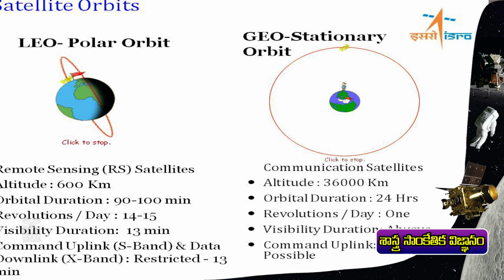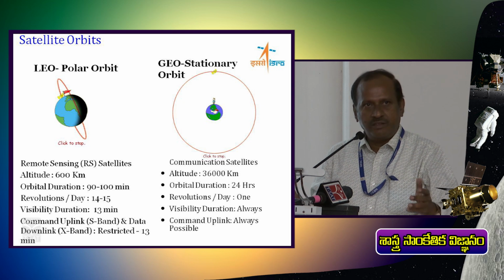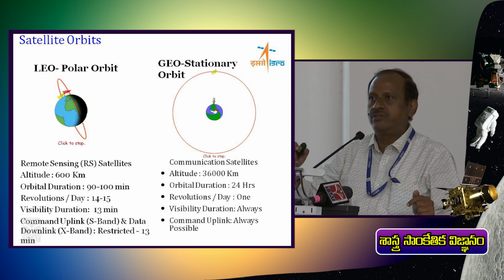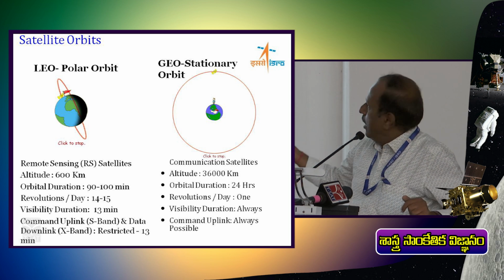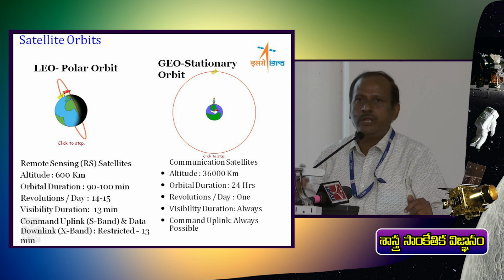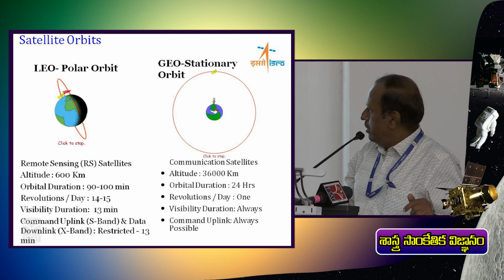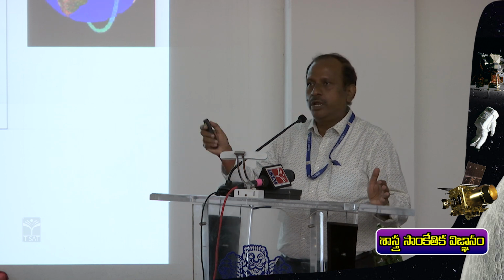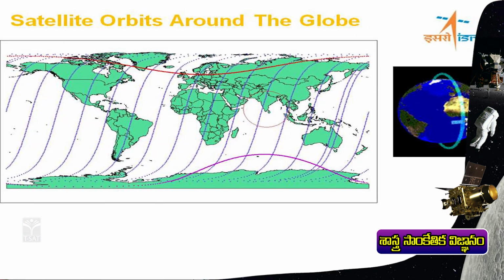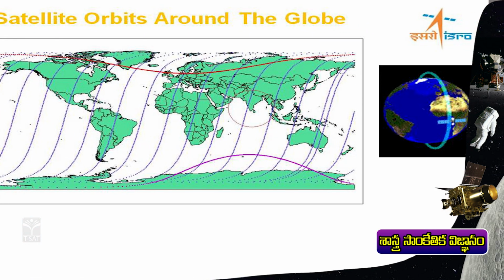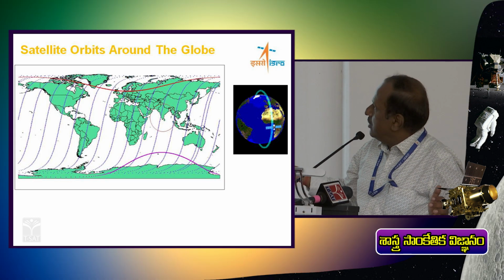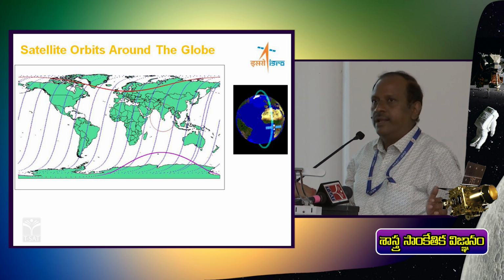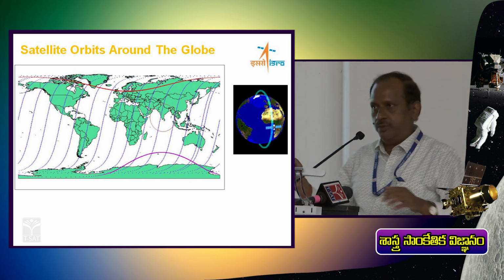These are the different types of orbits in which we normally place our satellites. One is polar orbits, where our remote sensing satellites are placed and rotate from north to south, and the other is geostationary, which is focused on one point. Daily it will cover the entire globe. All the remote sensing satellites, if I take it, will be covering around 14 orbits. All the blue lines that I am showing are the orbits. All 14 lines are required to cover the entire globe. And this circle, the red color, is our NRSC ground station visibility.